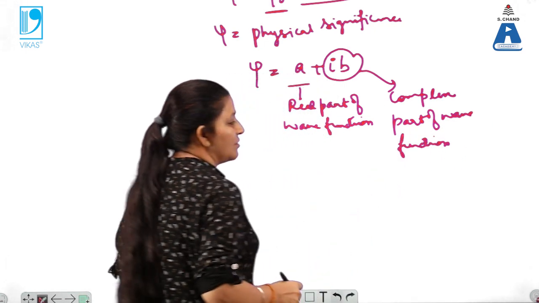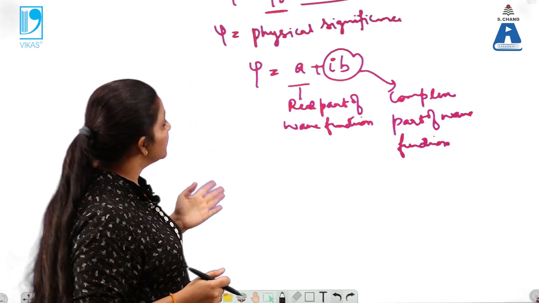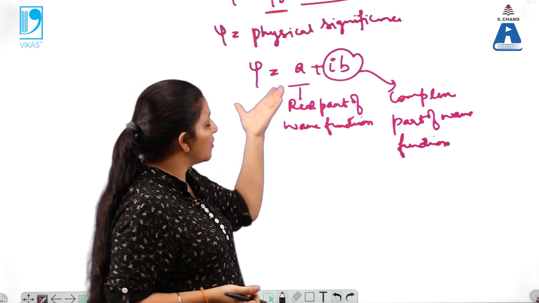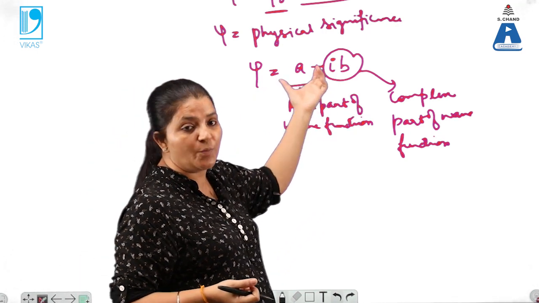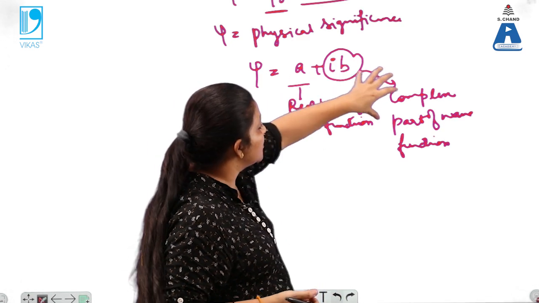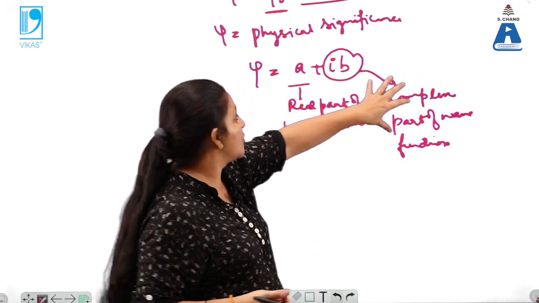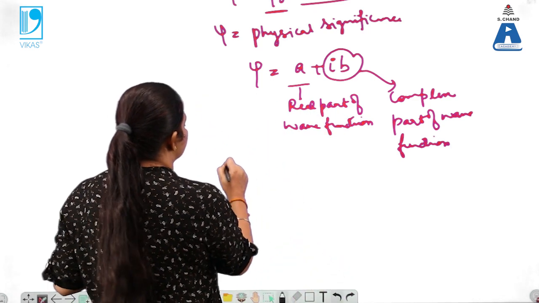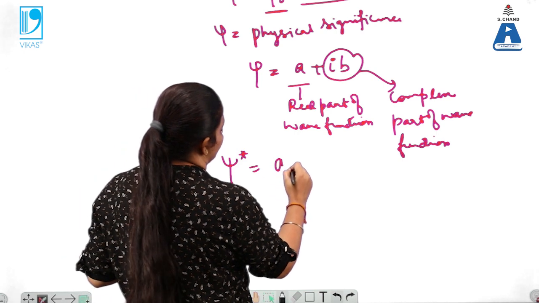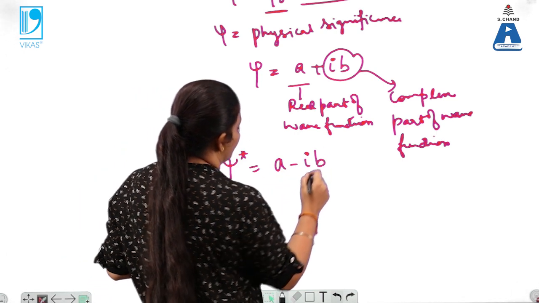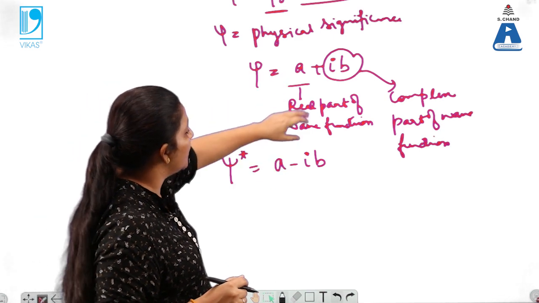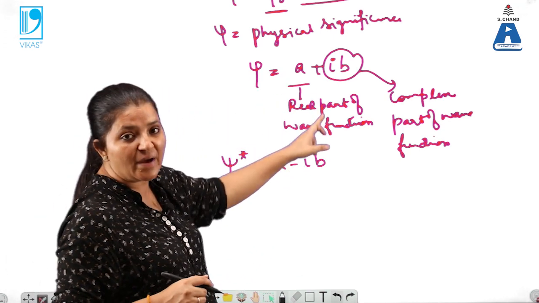Bohm gives his own theory in order to explain the physical significance of the wave function. According to him, the wave function is a combination of two parts: a plus iota b. What is a here? That is the real part, and b is the complex part. Now we know that psi star can be written as a minus iota b. Again, this is the complex conjugate of this function, so in the complex conjugate, this iota turns to minus iota.